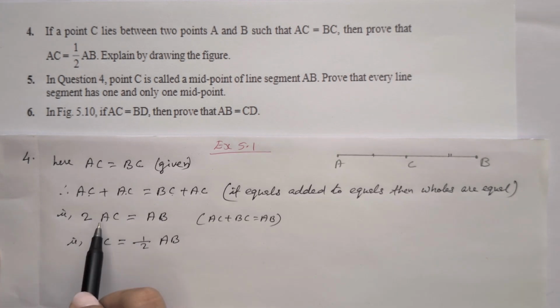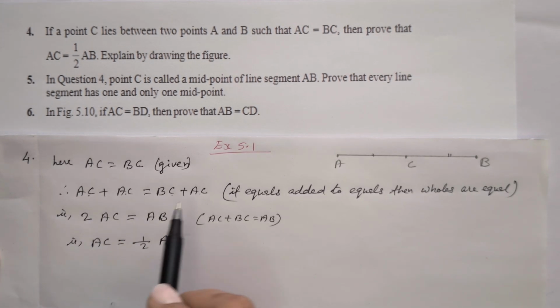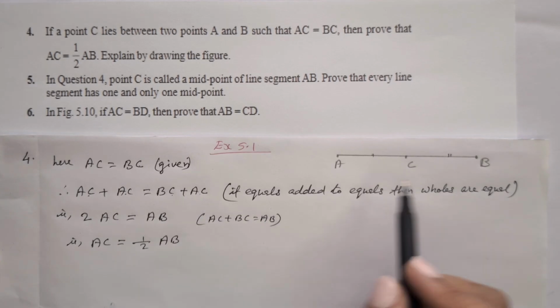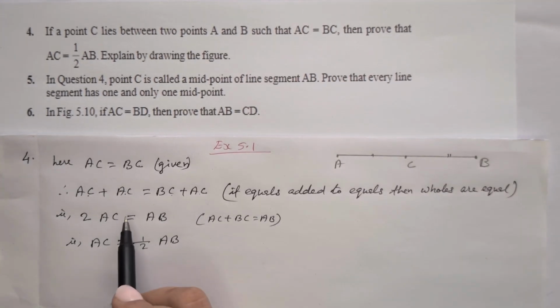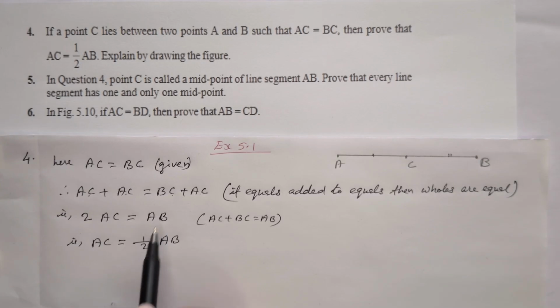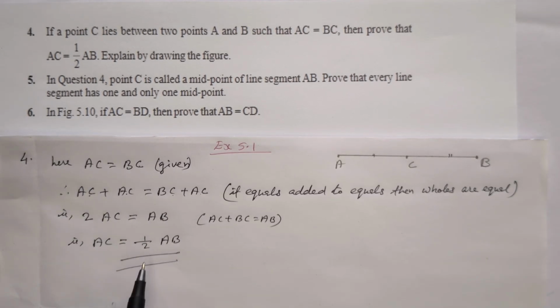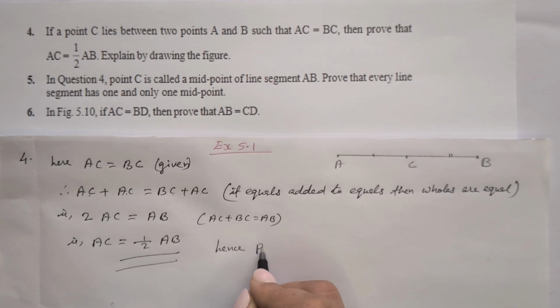So AC plus AC gives 2AC, and on this side BC plus AC means AB. So 2AC is equal to AB. Then AC is equal to half of AB. So we proved AC is equal to half of AB. Hence proved.